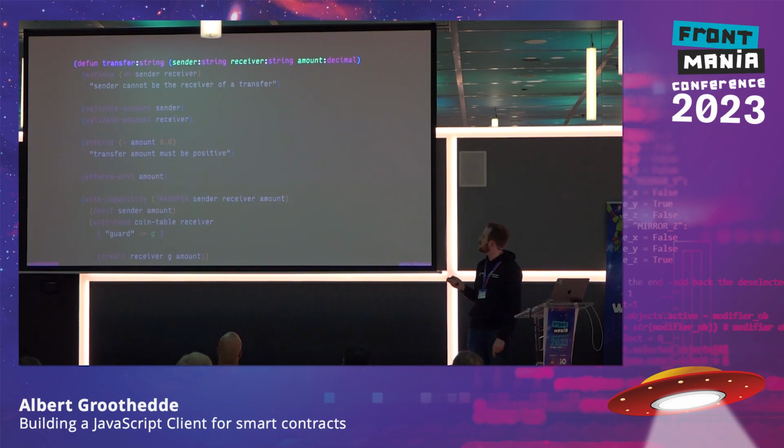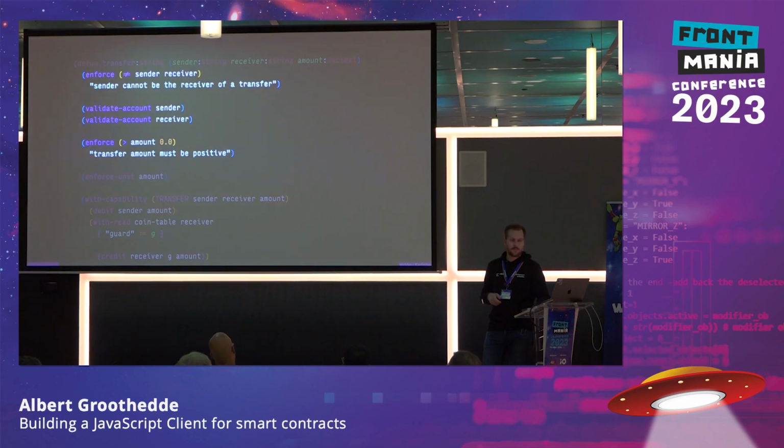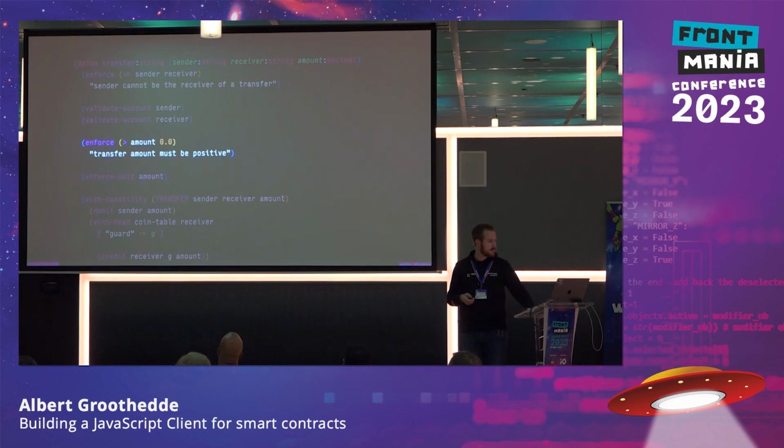Now, the signature of this function, and that's important because that's what we're going to use, is a transfer function with 3 parameters. In here, we have several guards. So here we say, okay, the sender and the receiver need to be different. The account for the sender needs to exist, and the account for the receiver needs to exist. Also, the amount of money that we transfer from the sender to the receiver needs to be positive. Otherwise, we are basically retrieving money when we do a transfer. That's something that you don't want, of course.